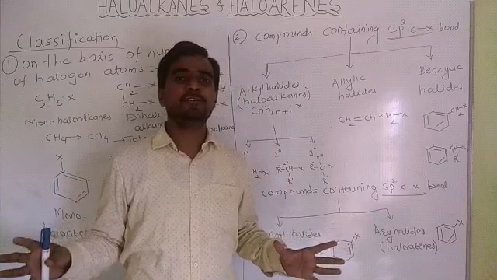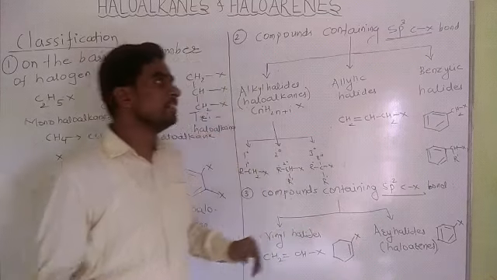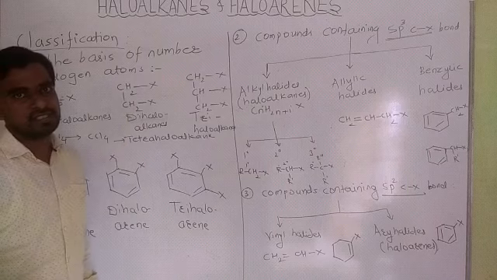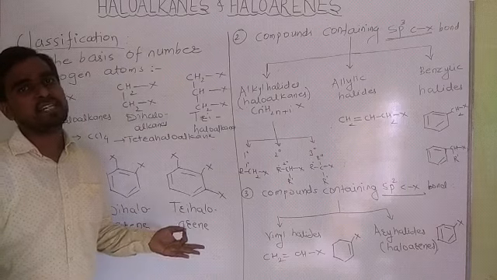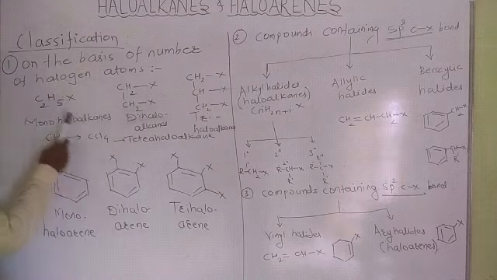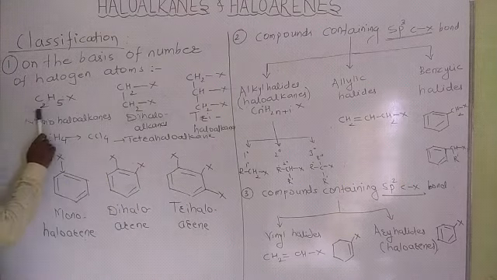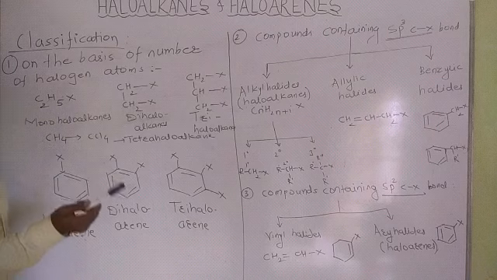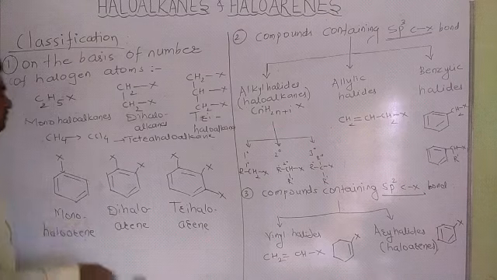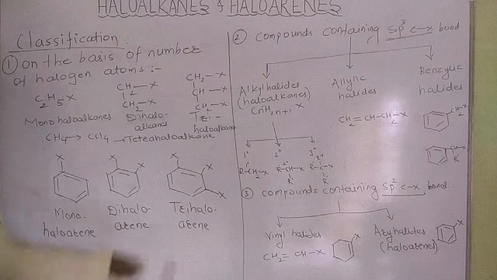Haloalkanes are classified into three types. First one, on the basis of number of halogen atoms, means how many halogen atoms the compound carries, they are classified on that type. For example, haloalkanes, C2H6, it is the molecular formula of ethane. One hydrogen atom is replaced by one halogen atom, hence it is monohaloalkane.